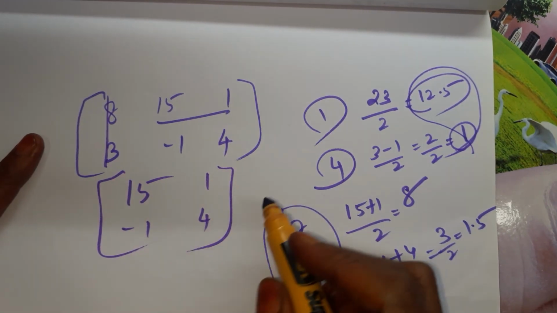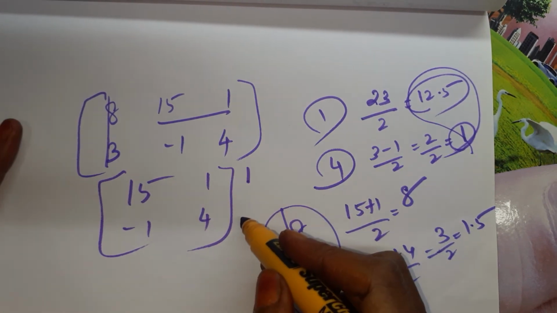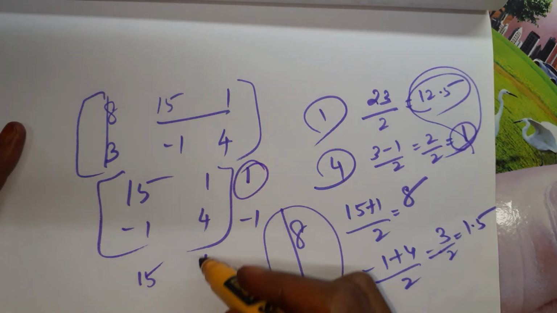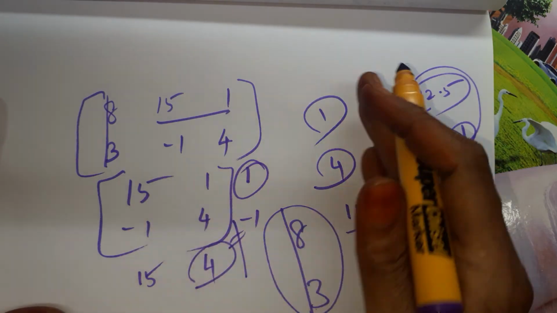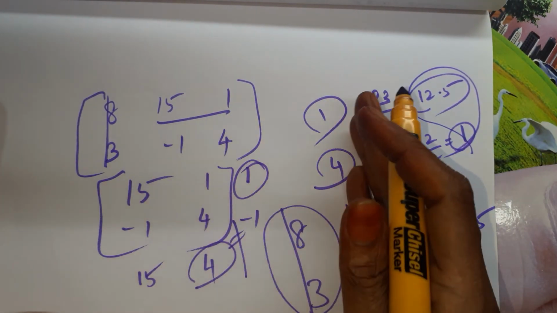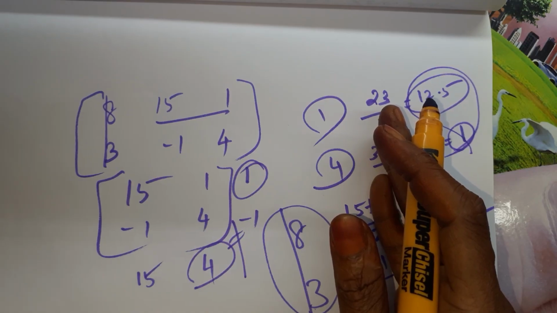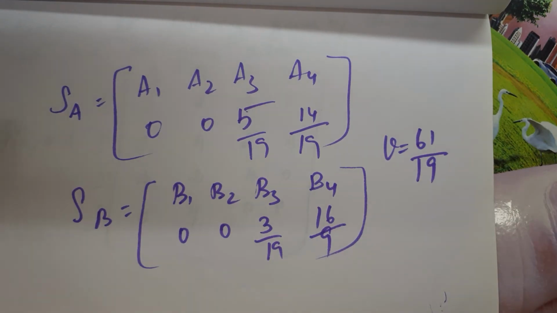At this place, we have to check whether it is having a saddle point or not. Minimums are 1 and minus 1, the maximum is 1. Maximums are 15 and 4, the minimum is 4. 1 and 4 are not equal, therefore this is a game without saddle point. So we have to use the formula method to find P1, P2, Q1, Q2. These are the answers I got using the formula method. Kindly complete it and check your answers with the answers I have given. That's all, game theory. I wish you all the best.